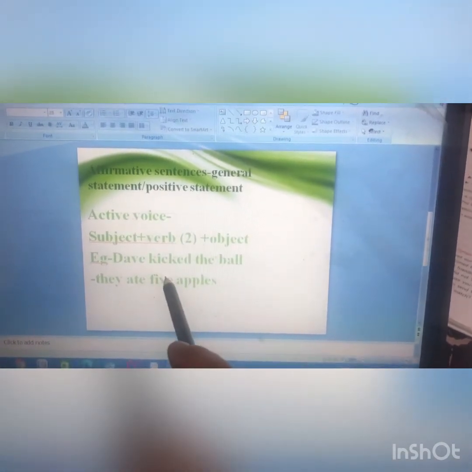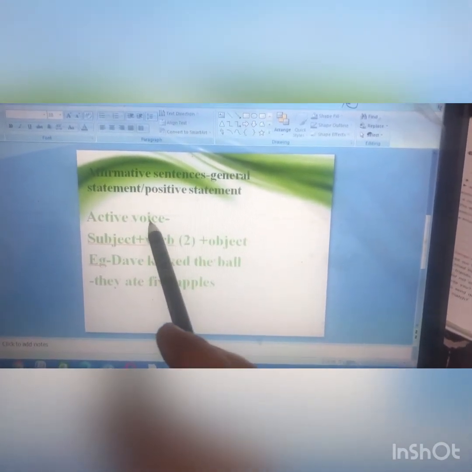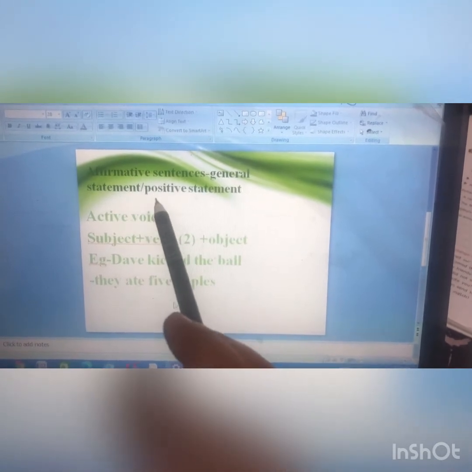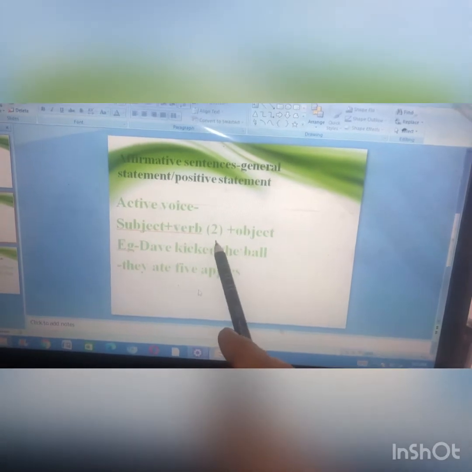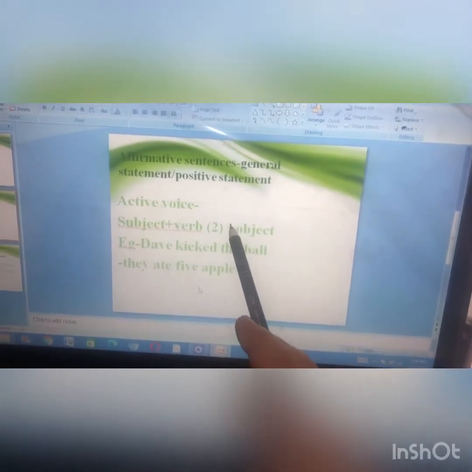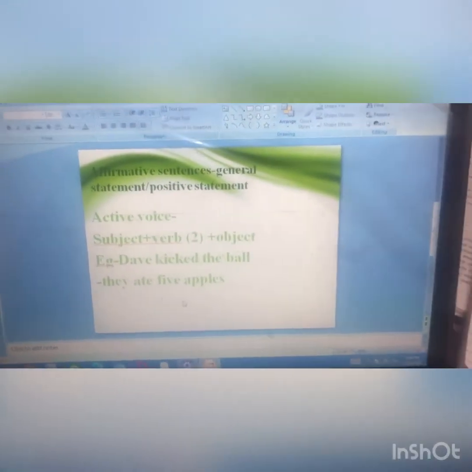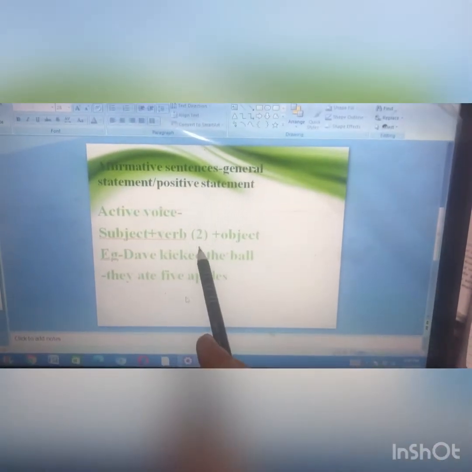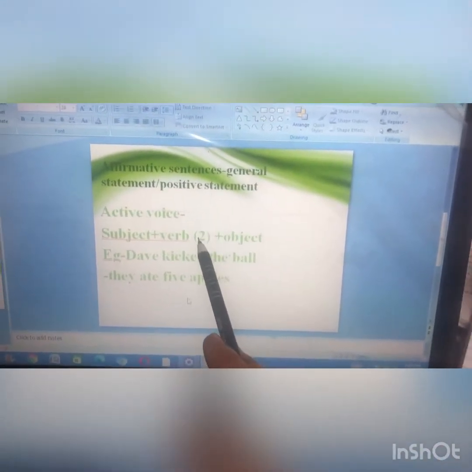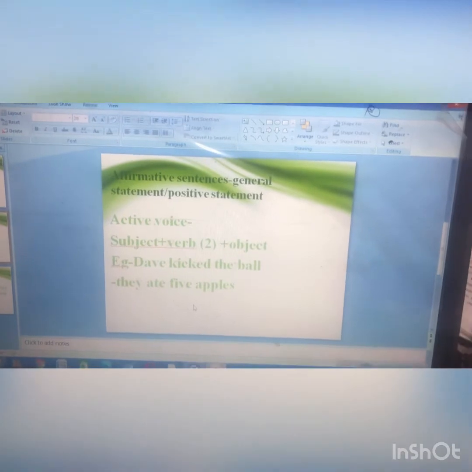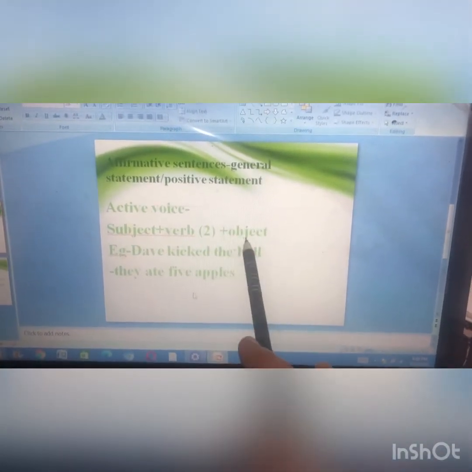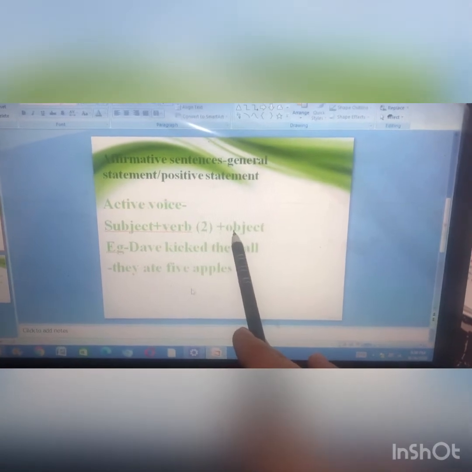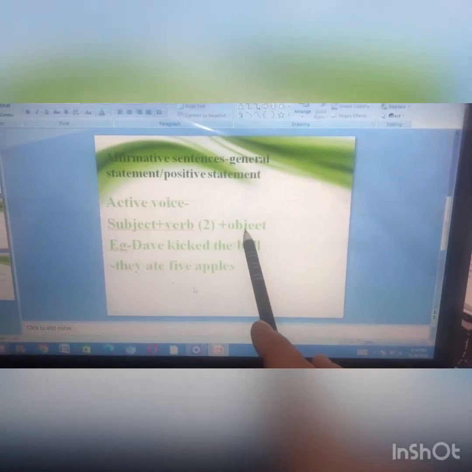As the name suggests, children, this is the simple past tense, and that is the only reason why the past form of the verb is used in the structure of active voice. And then we put the object, that is basically the thing on which the action is done.